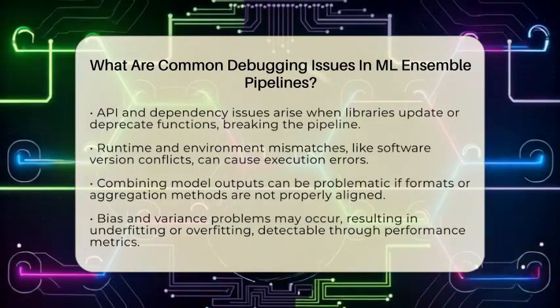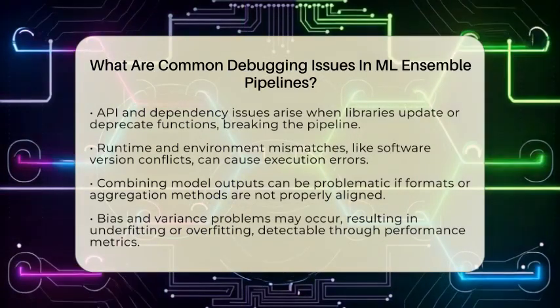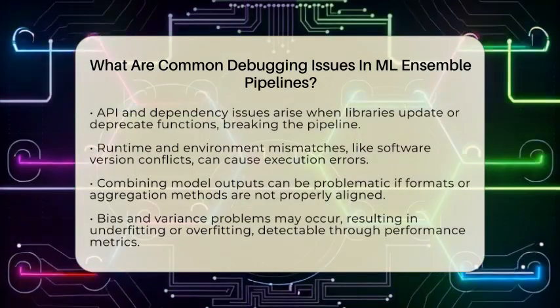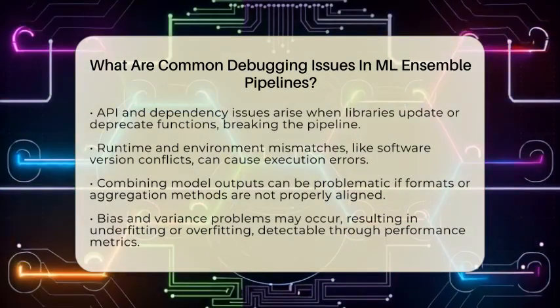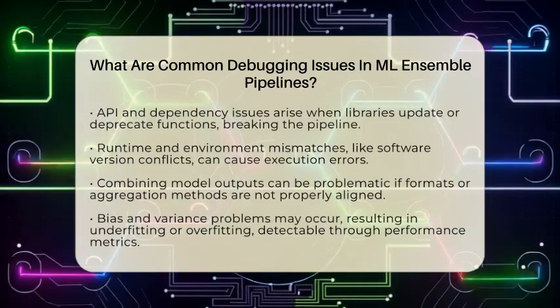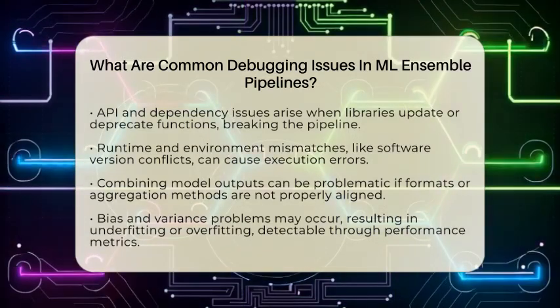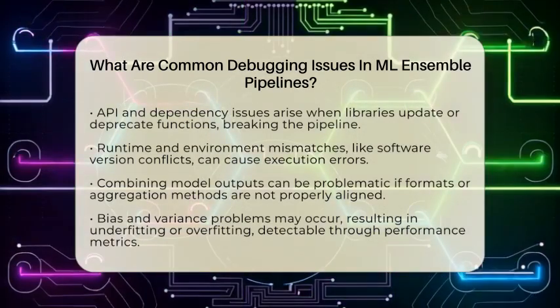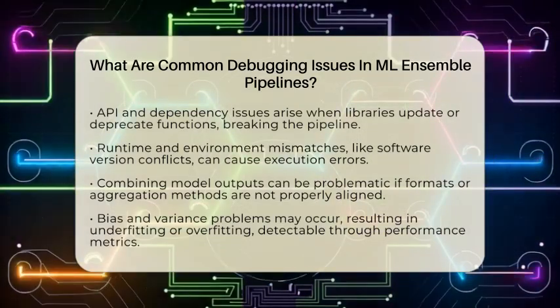API and dependency errors are another common headache. Ensemble pipelines often use multiple libraries or frameworks. If one library updates or deprecates certain functions, it can break the pipeline. For instance, if a data processing library changes how data is shuffled or how models are trained, it can cause unexpected errors. These issues often show up as missing arguments or incompatible data formats.